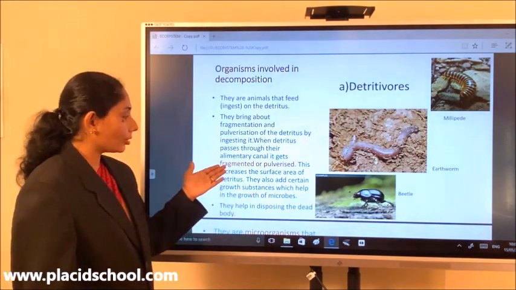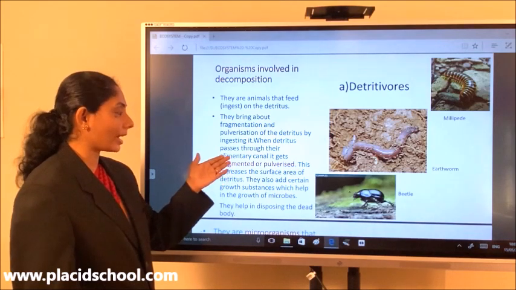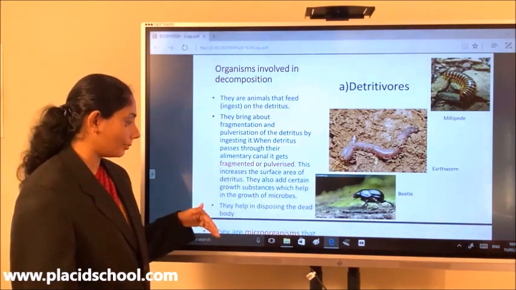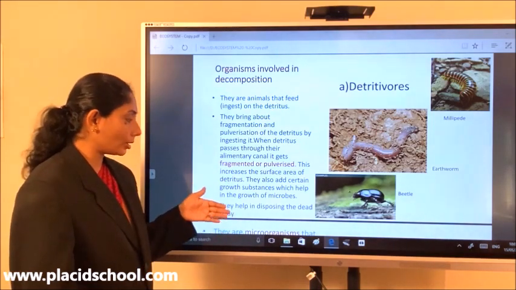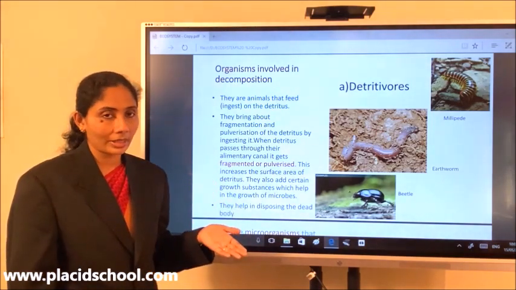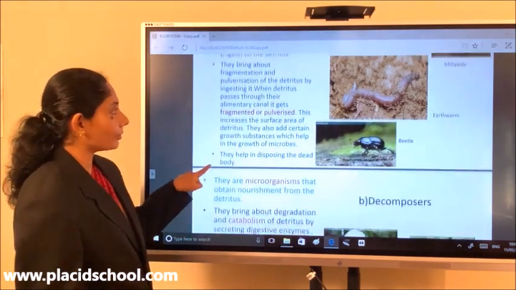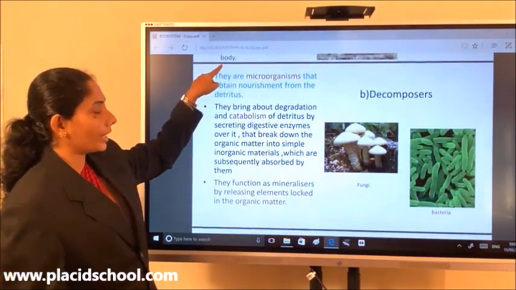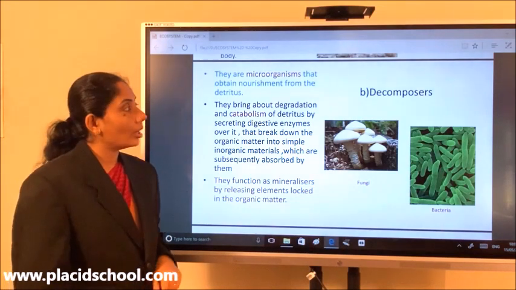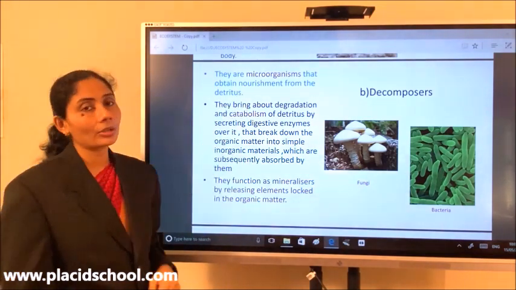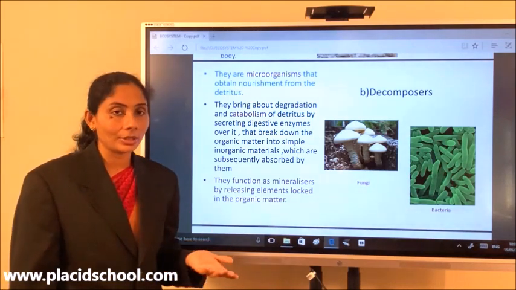Okay, and so this is how they are helping in fragmentation of the detritus so that it can be easily acted upon by the decomposers. And by doing so, they are helping in disposing the dead body and trying to keep the environment clean. Then the next set of organisms which are also involved in decomposition are decomposers. Now, decomposers are mainly microorganisms. They are not like detritivores.